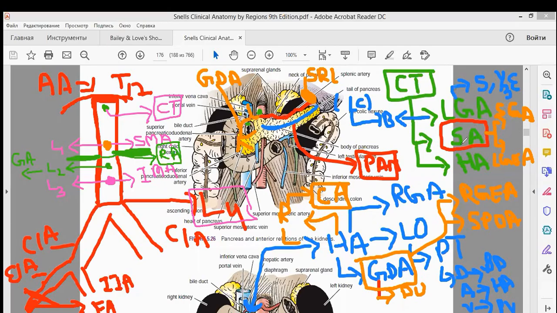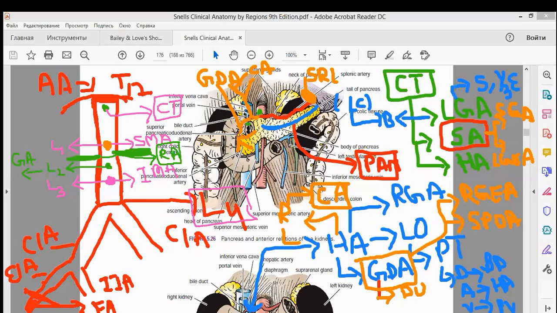Then you have your hepatic artery, going upward like this and giving two branches, the right hepatic artery and the left hepatic artery. The right hepatic artery gives blood supply to the gallbladder, and that artery is your cystic artery.